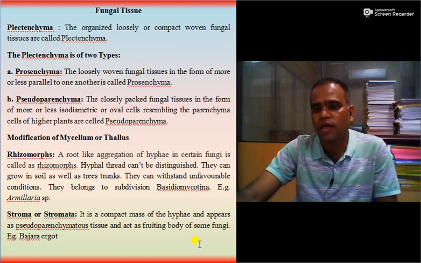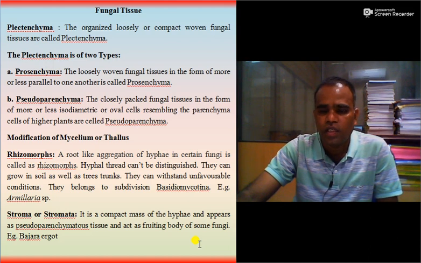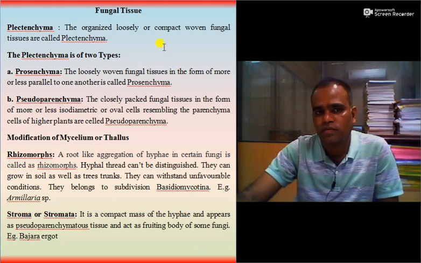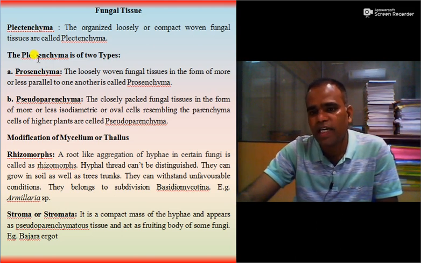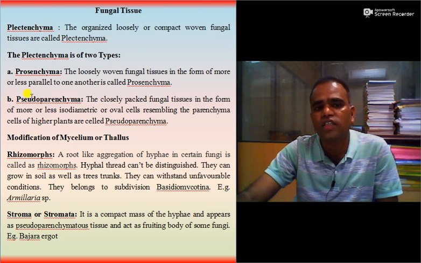Then let us see what fungal tissue is. The fungal tissue is organized loosely or compact, and the tissue is called plectenchyma. The fungal tissue or plectenchyma is of two types. One is prosenchyma, the second is pseudoparenchyma.